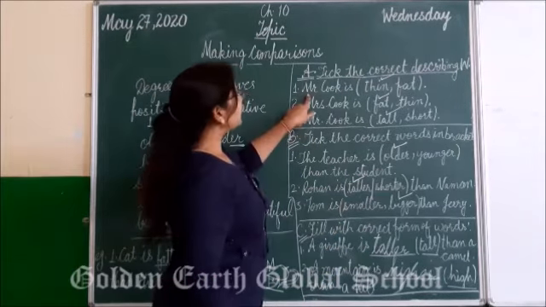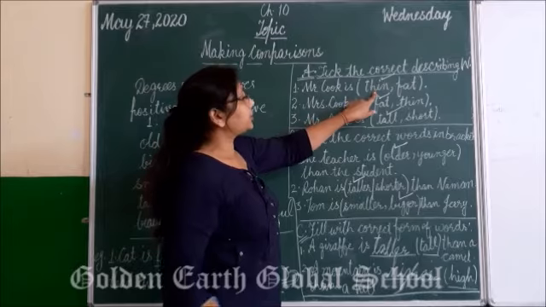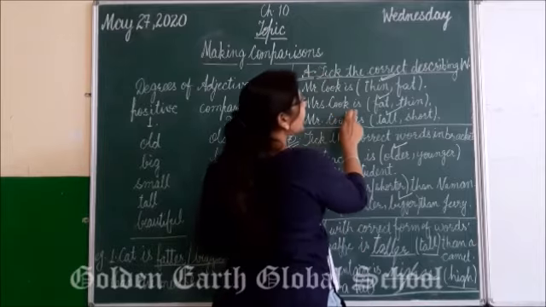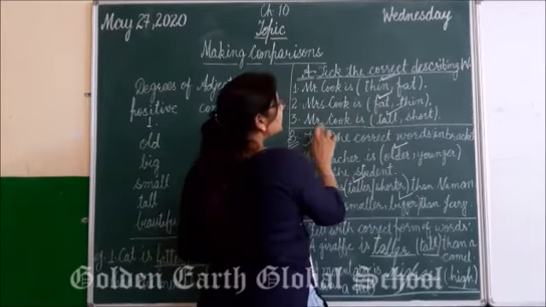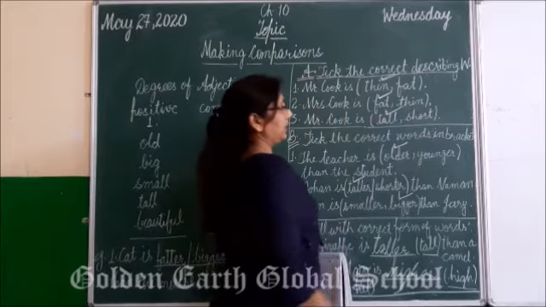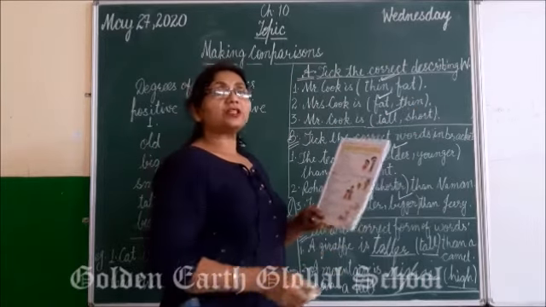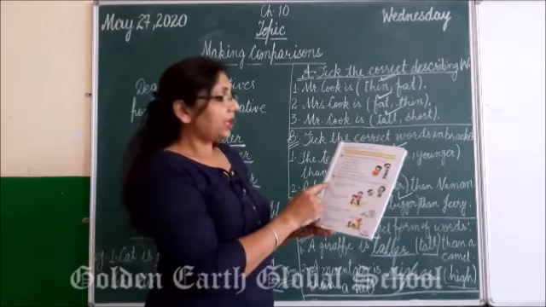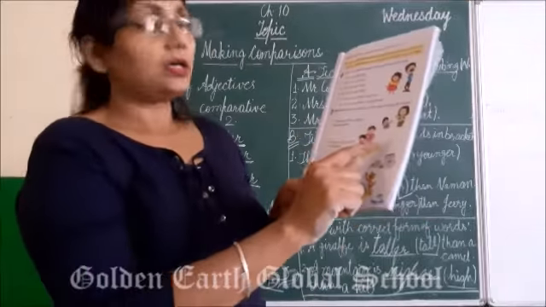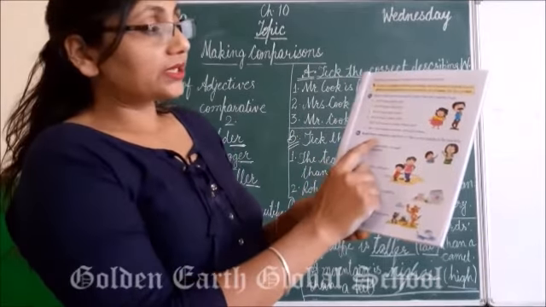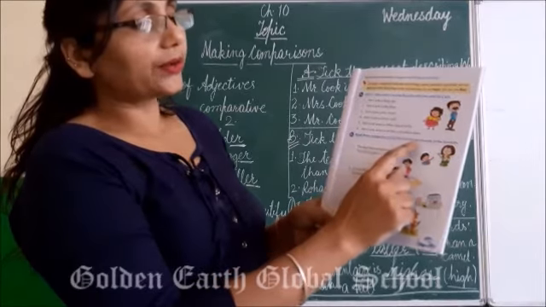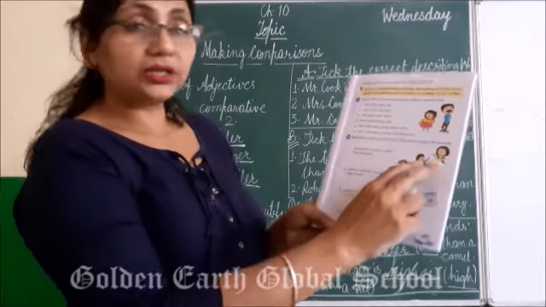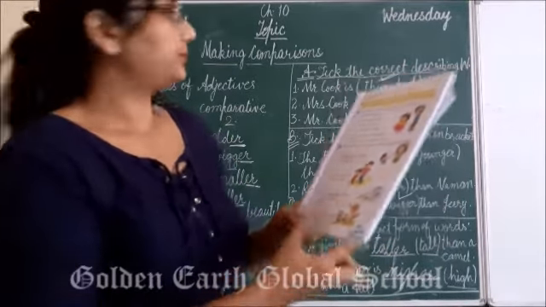Okay? So first sentence is Mr. Cook is dash. What is he? Thin. Mrs. Cook is fat. Mr. Cook is tall. Okay? So likewise you have to solve all your exercises on this page. Now come to exercise B. Here what you have to do? First read the instructions very carefully. Read these sentences and tick the correct words in the brackets. You have to look at the pictures, see the difference and tick at the correct word.